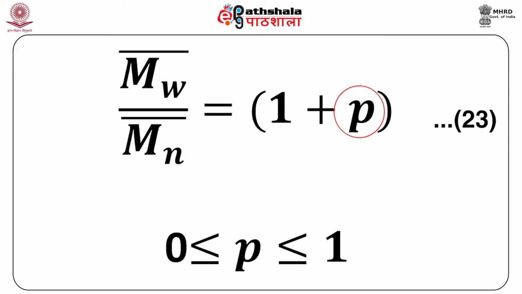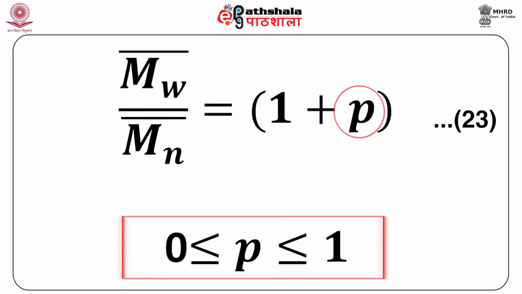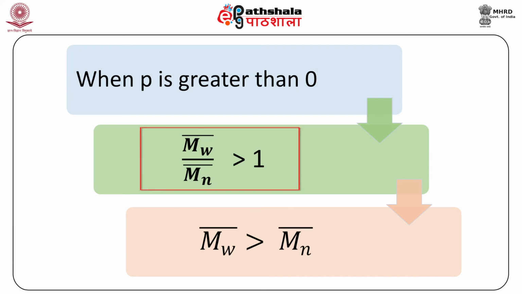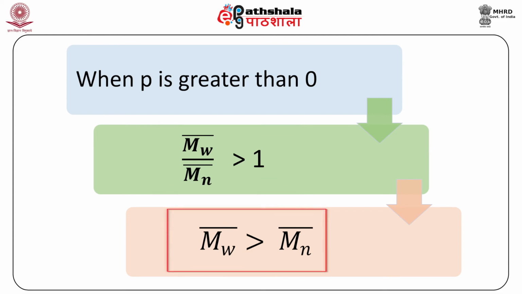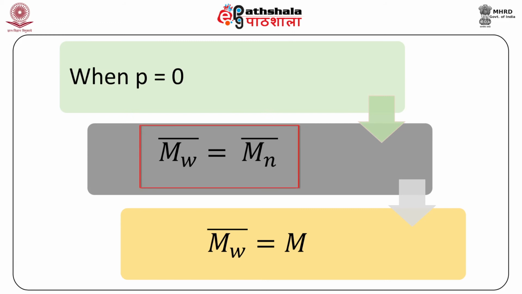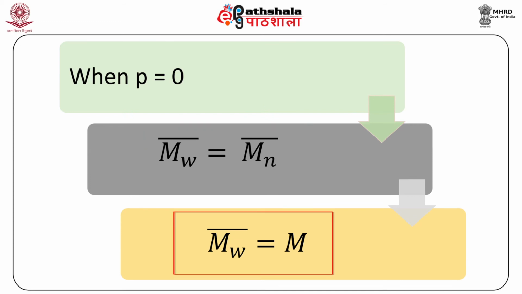Since p is the probability of bond formation, it always ranges between 0 and 1. Case 1. When p is greater than 0, the above ratio, that is equation 23, will always be greater than 1. Hence, Mw bar will be greater than Mn bar. Case 2. When p is equal to 0, that is no bond formation is taking place, then Mw bar is equal to Mn bar. It means Mw bar is equal to m, that is the molar mass of the polymer. Hence, the extent of reaction will completely determine the molar mass of the polymer.